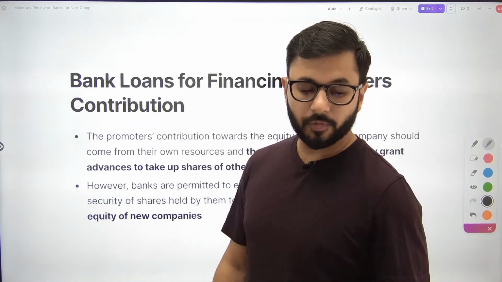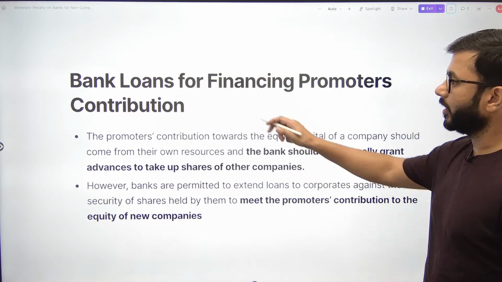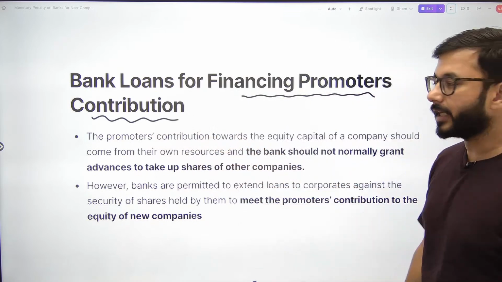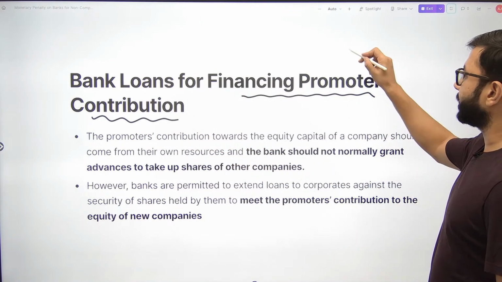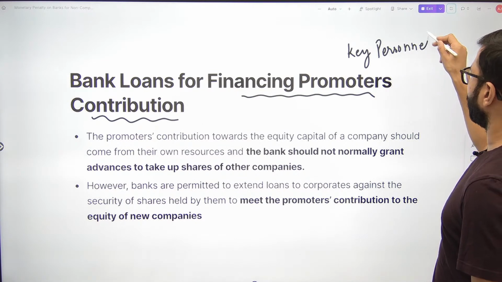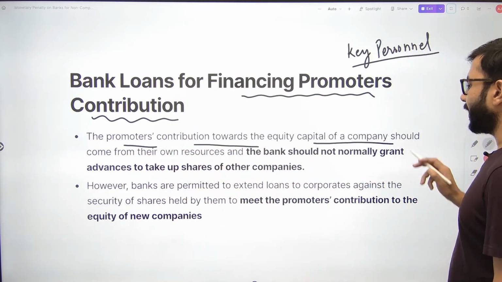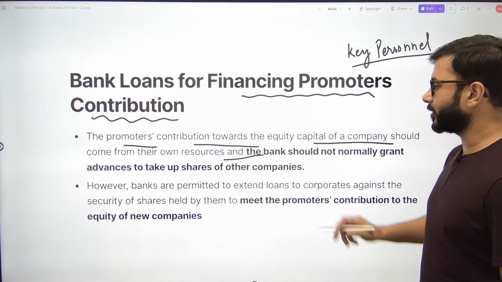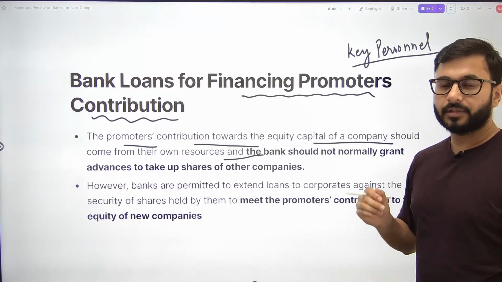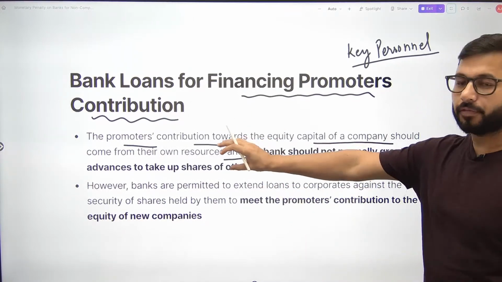तो बैंक्स कैन प्रोवाइड फाइनेंस टू मार्केट मेकर्स, बट उसकी कुछ कंडीशंस हैं. बैंक लोन्स फॉर फाइनेंसिंग प्रोमोटर्स कॉन्ट्रीब्यूशन. नाउ दिस इज अ लिटिल टेक्निकल. प्रोमोटर कौन होता है? पर्सन्स हु हैव नॉर्मली ओपन्ड द कंपनी, हु हैव बीन देयर विद the company from the start. Promoters contribution towards equity capital of a company has to come from its own resources. जो initial capital होती है that cannot be borrowed by the promoter from the bank. That has to come from own resources of the promoter.